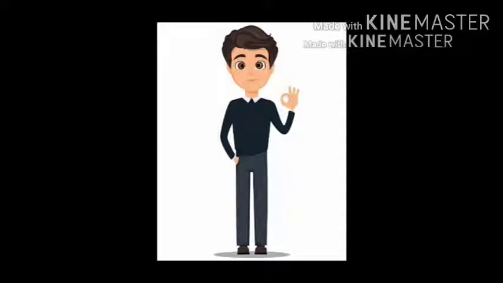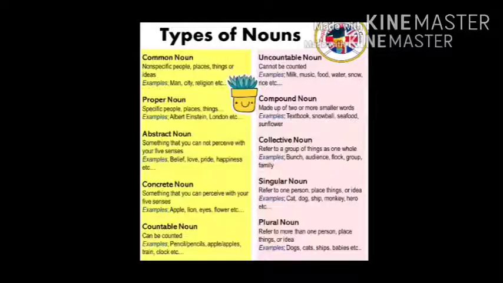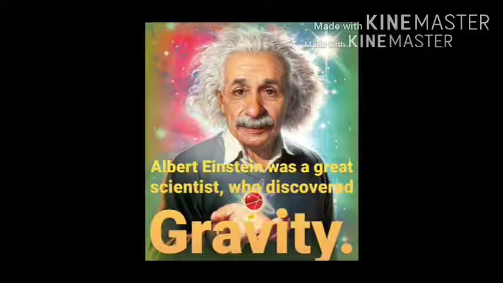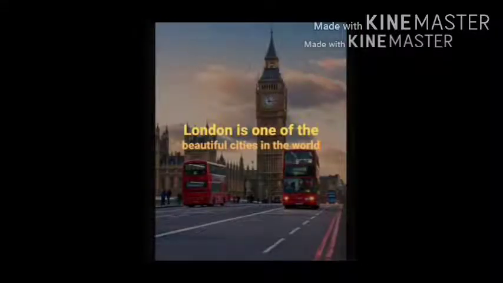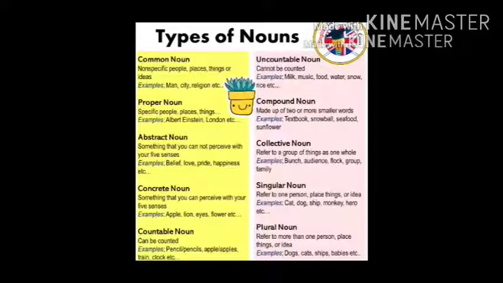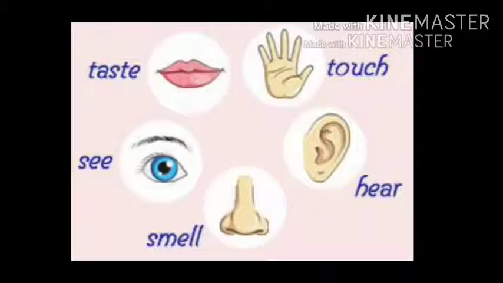Next, proper noun. Specific. It talks about a particular place, particular people, particular things, particular animals, etc. For example, Albert Einstein, a particular scientist. A special name is given to a person. London, a special or specific or particular name is given to a place. So these are proper nouns.